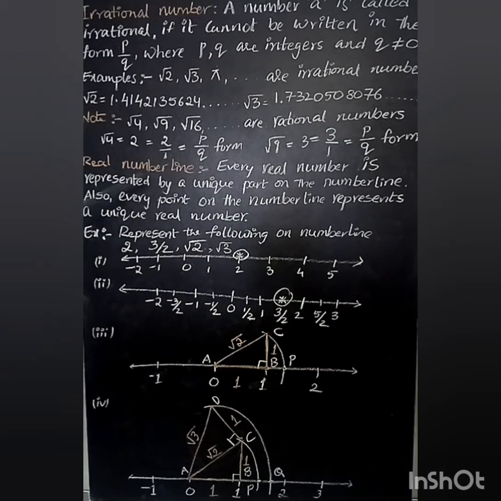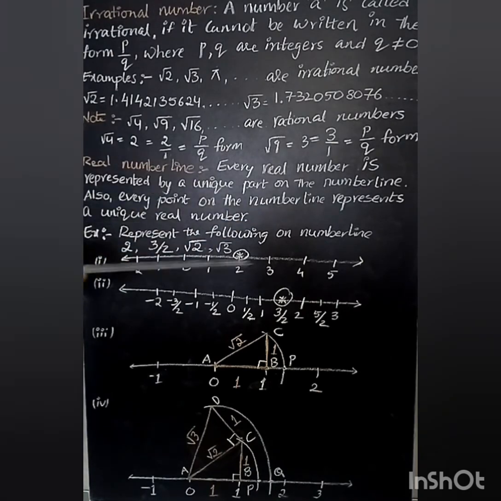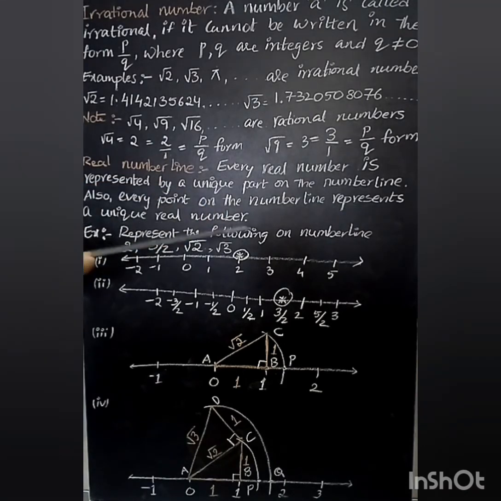Okay, so the statement is what? Every real number is represented by a unique point on the number line. Every number has a unique place on the number line. Also, every point on the number line represents a unique real number. Wherever we take a point on the number line, that point will have a specific real number.